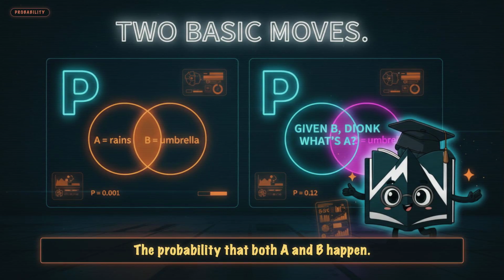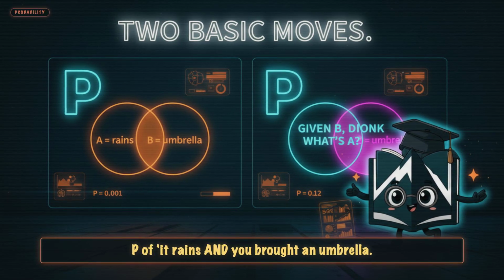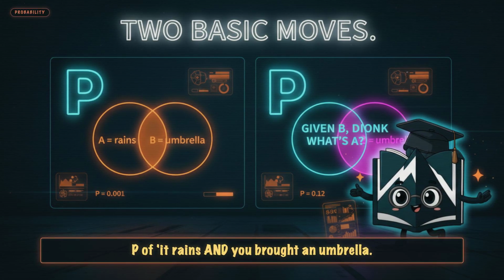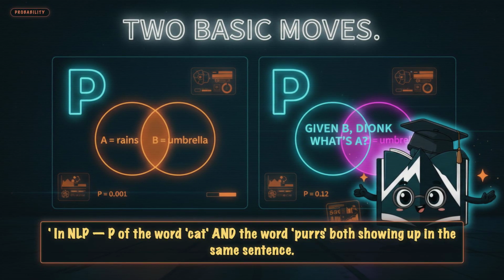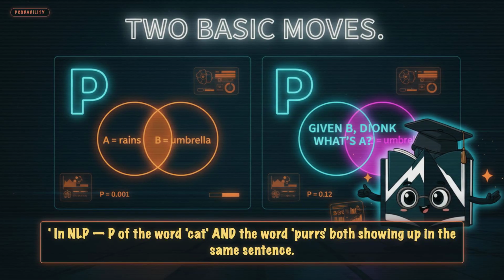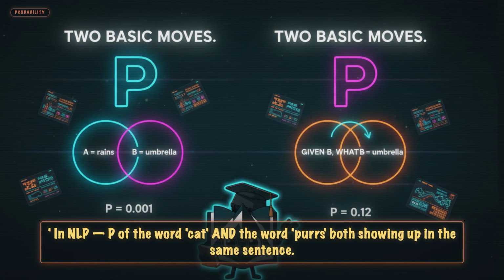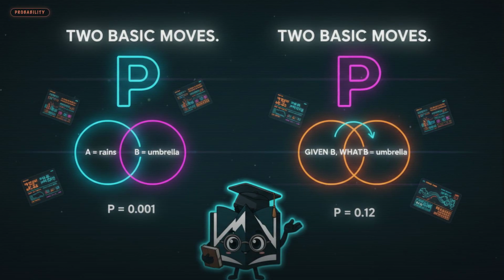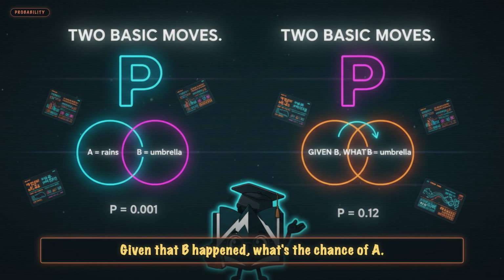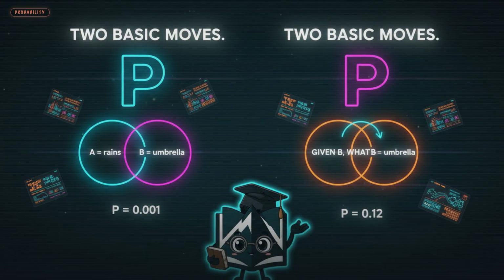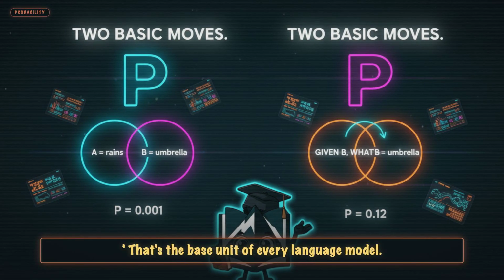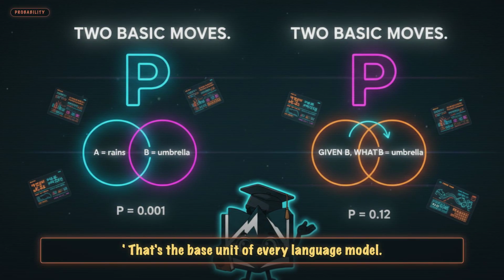Joint probability, P of A, B. The probability that both A and B happen. P of it rains, and you brought an umbrella. In NLP, P of the word cat and the word purrs, both showing up in the same sentence. Conditional probability, P of A given B. Given that B happened, what's the chance of A? P of purrs given cat. That's the base unit of every language model.